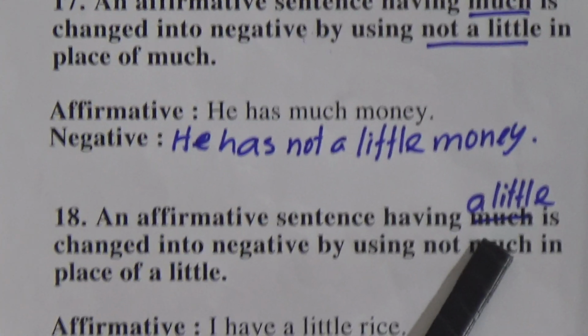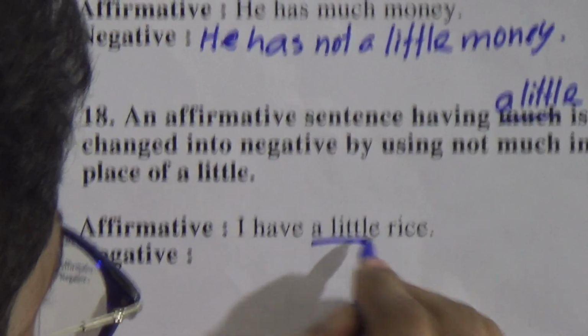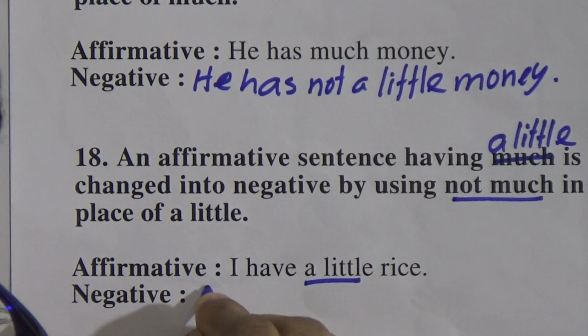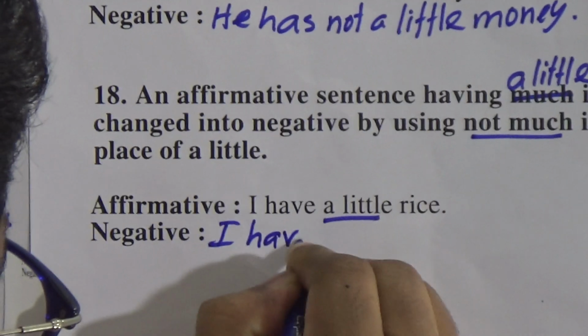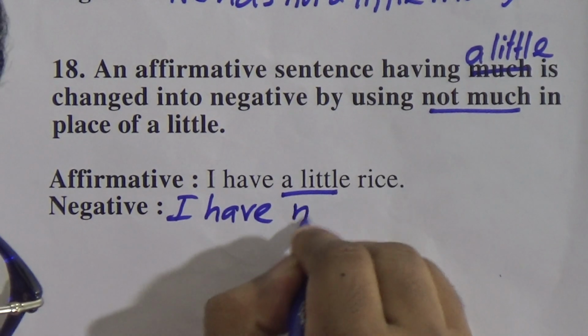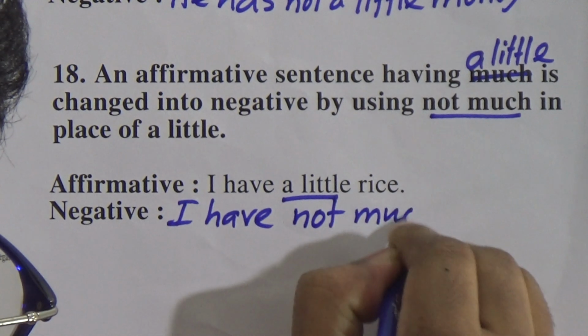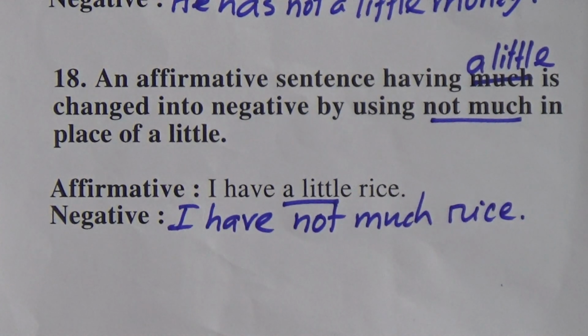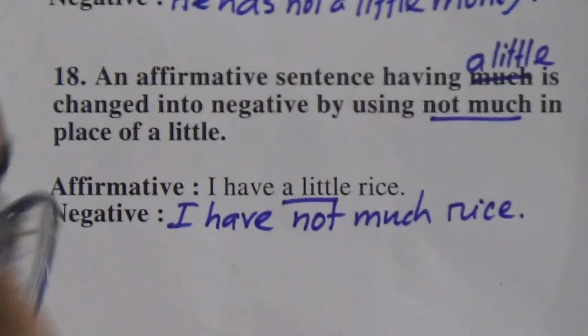Last rule, if a sentence indicates a little, in place of a little, we will use not much. Okay, so I have, in place of a little, we will use not much. I have not much rice. Okay, I hope you have understood today's topic, today's lecture.